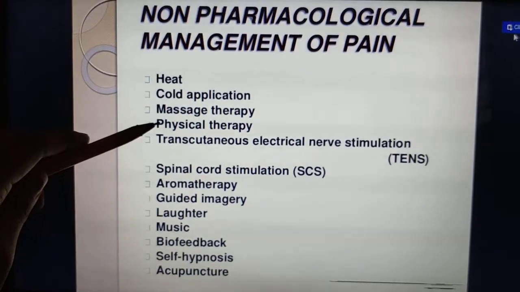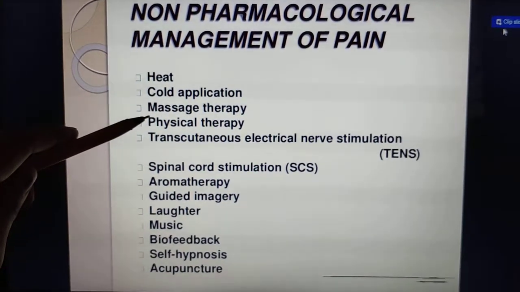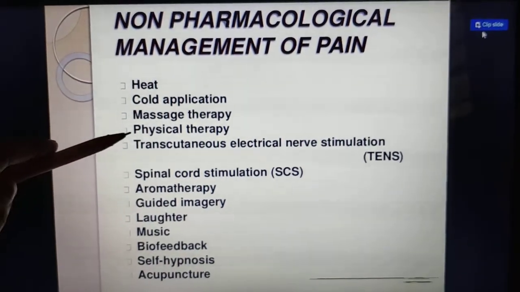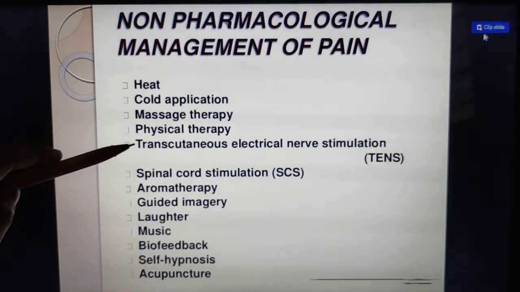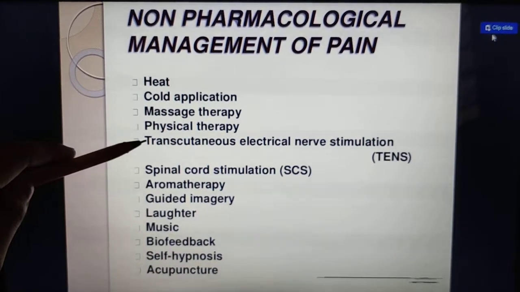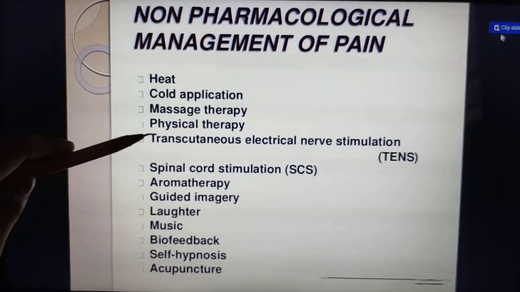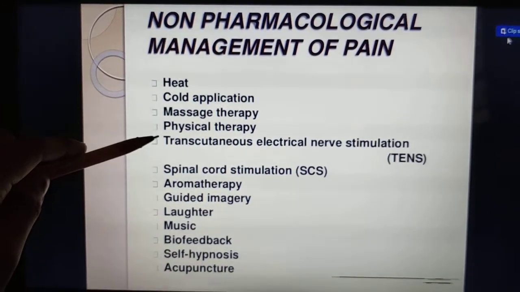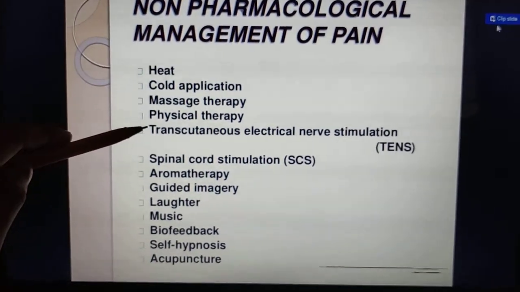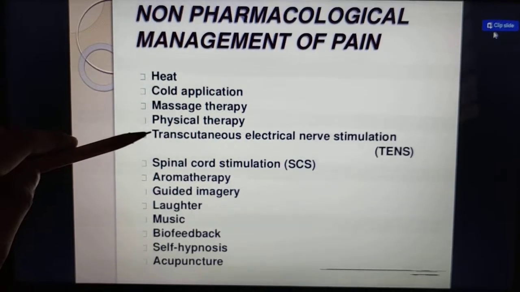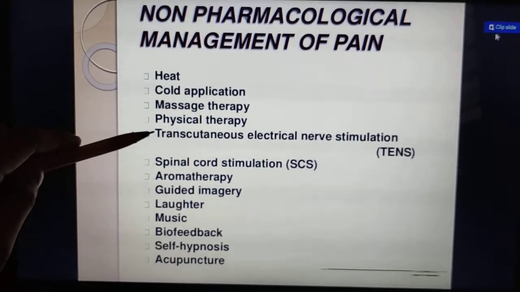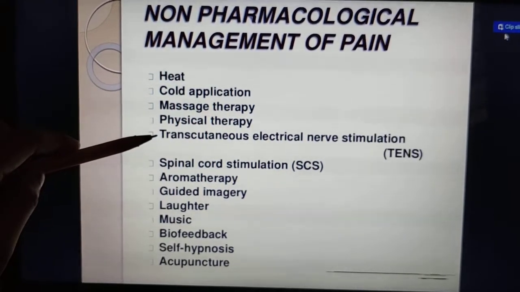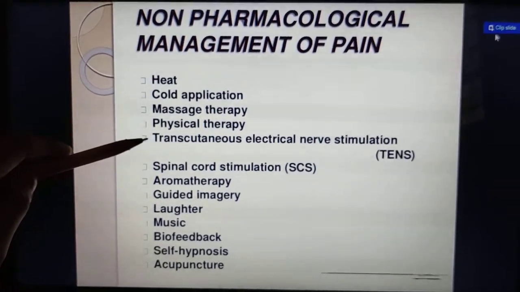Then physical therapy means what? Doing some exercises. We can say physiotherapy also. Next one is transcutaneous electrical nerve stimulation, TENS. Here we are using electricity. Applying some electrodes on the affected part that is attached to a battery, and applying some electrical waves to the affected area, we are treating the pain.